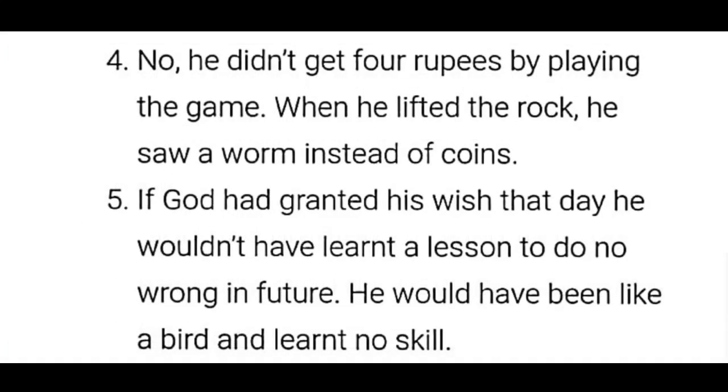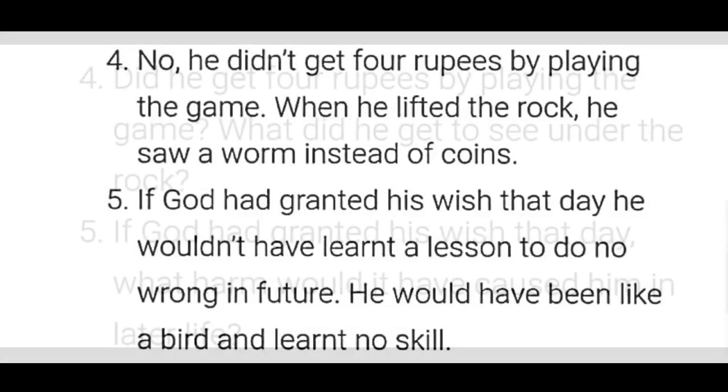No, he didn't get 4 rupees by playing the game. When he lifted the rock, he saw a worm instead of coins. So that's the answer for the ninth question, children. Let's move on to the tenth question.